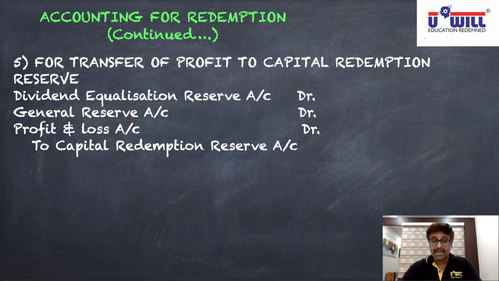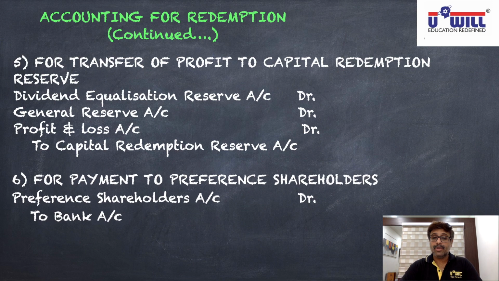Now the last entry, for payment to preference shareholders. Only redemption is done, but money is not paid. Now for the final payment, preference shareholders are the receiver, debit the receiver. So preference shareholders account debit, and if you pay the money through bank, then bank is the giver, credit the giver, to bank account. So all these 6 entries you all must note down in the notebook, revise them repeatedly well. In the next lecture, we will start with the practical questions which will have these 6 entries.